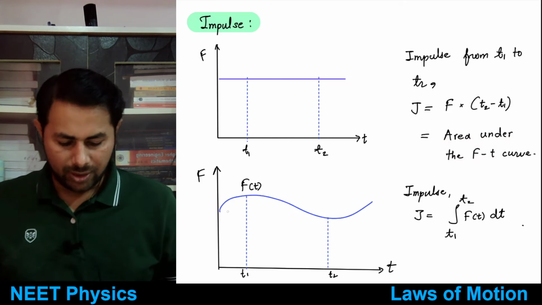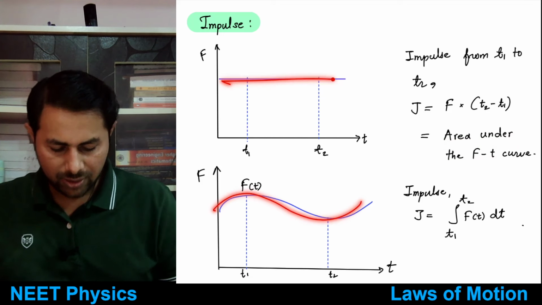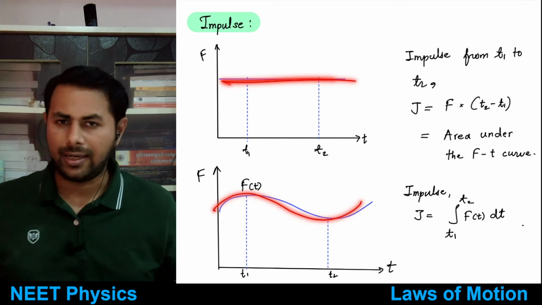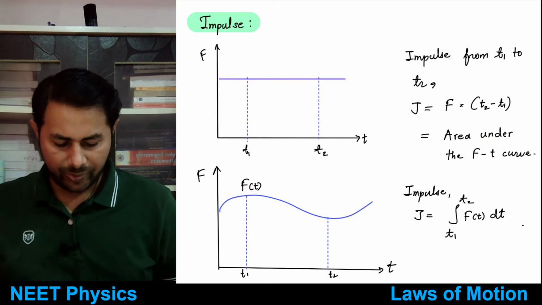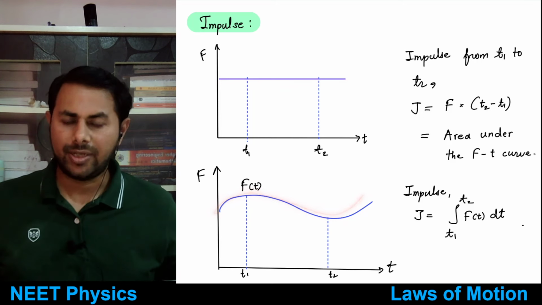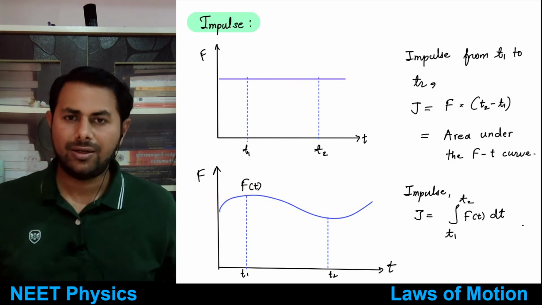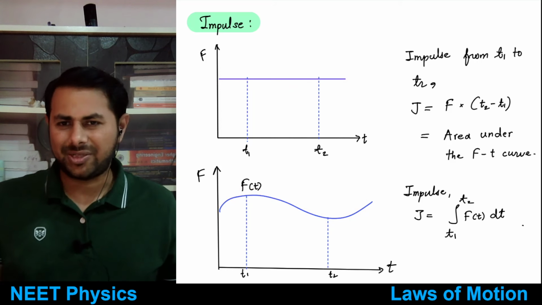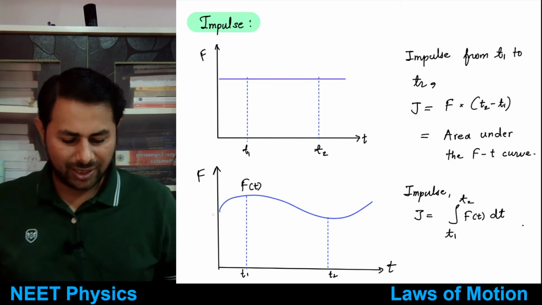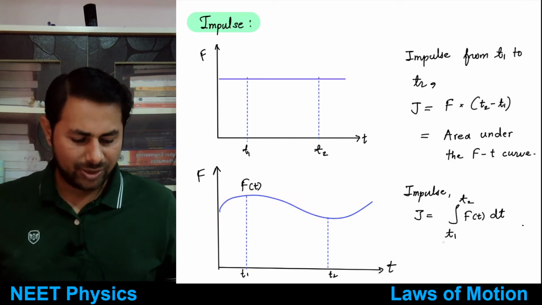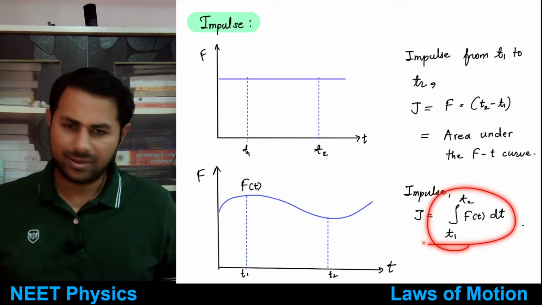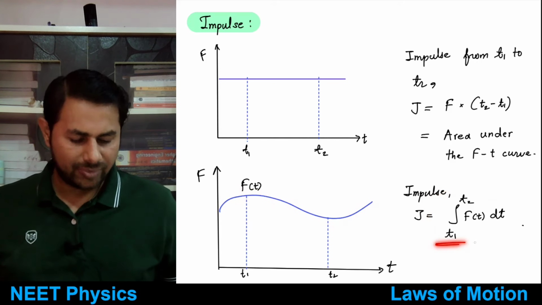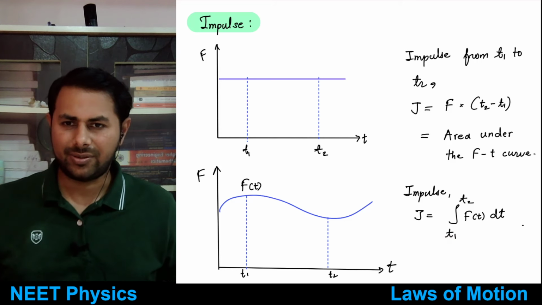Now if the curve is not constant, not a straight line like this, if the curve is something like this, then how do we find the area? We have learnt it in mathematical methods, right? So the area under this kind of curve is found using the method of integration.